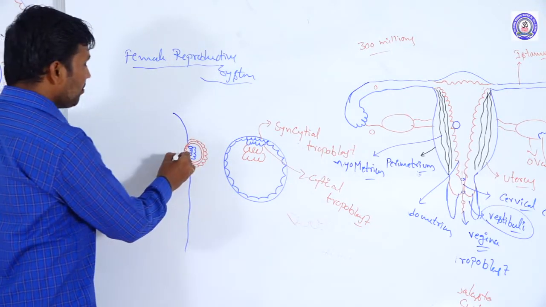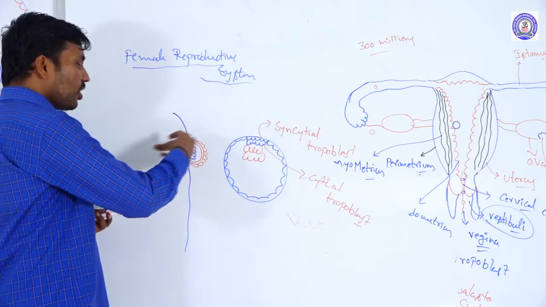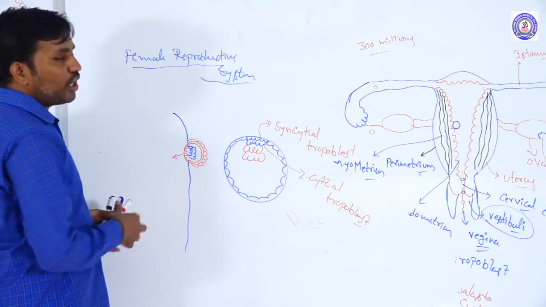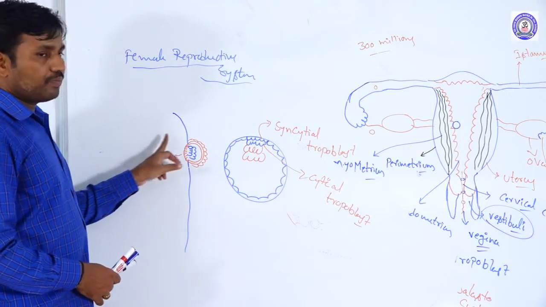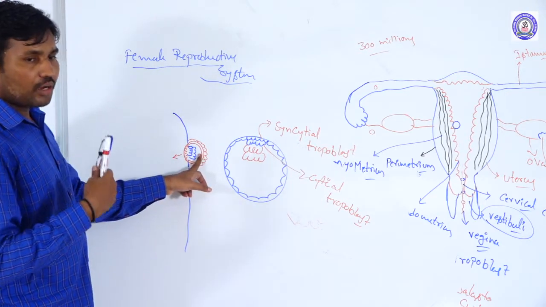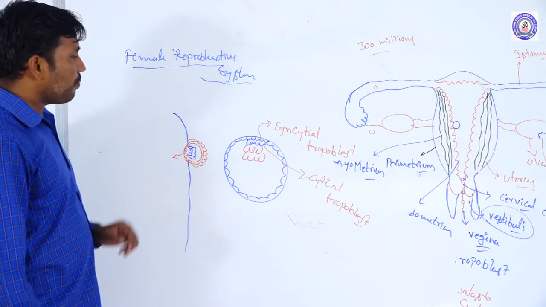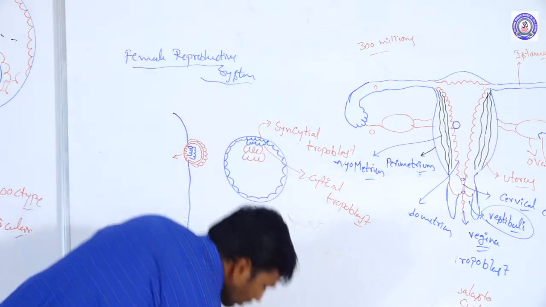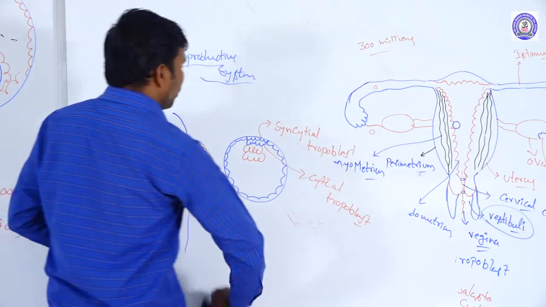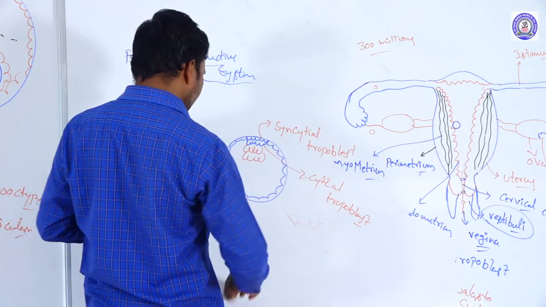It is embedded into the endometrium and gets nutrients from it. That means the embryo gets nutrients from the mother's womb. So the trophoblast is involved in implantation and nutrient supply.